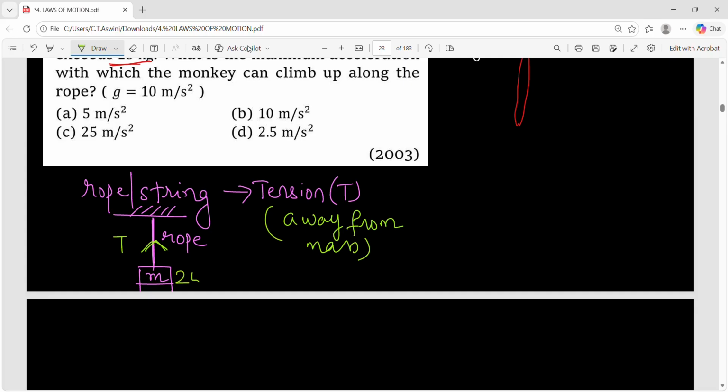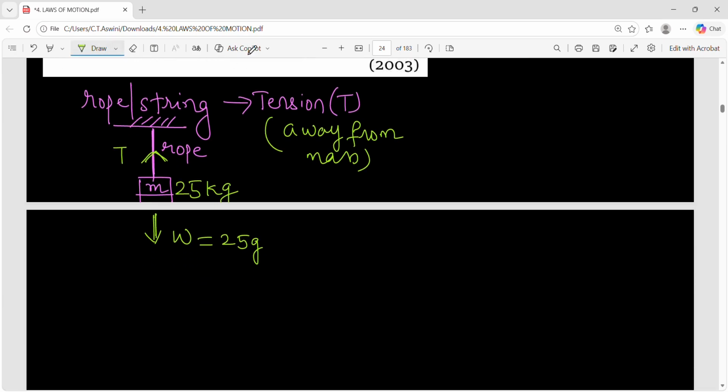Now, if this mass is 25 kg, then the rope will not break. In the sense, how do you calculate tension here? See, downward there will be weight. So weight is how much? m into g, so 25 into g. And here the mass is not moving, so if I apply F net is equal to ma, F net is 0. That means tension force and weight are balancing each other. So I can say tension is also 25 into g. If you substitute g value, it will be 250.